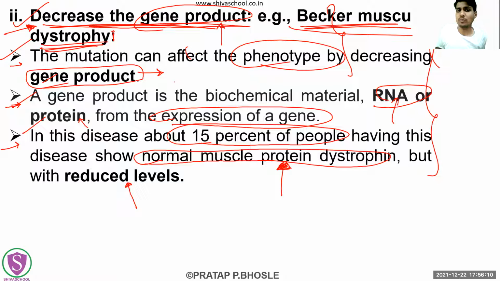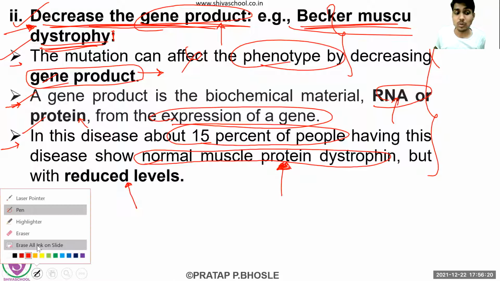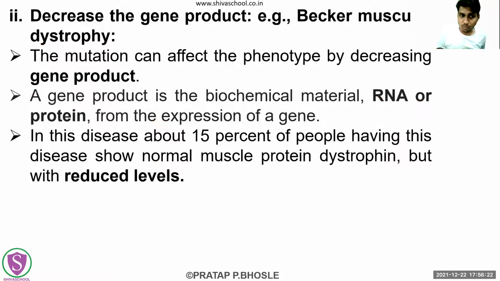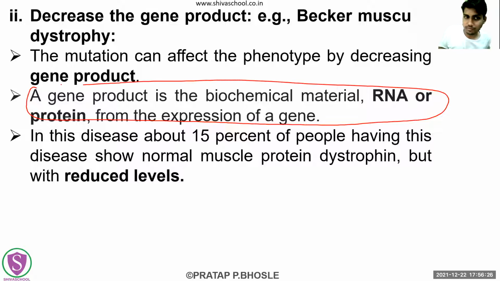Because if you think about this in an overall way, we have already conveyed this first point to the examiner, that the gene product is going to be low. Now we don't have to explain what is the gene product here. It is already expected. If you are writing this answer now, what are the basic concepts in the entire genetics?